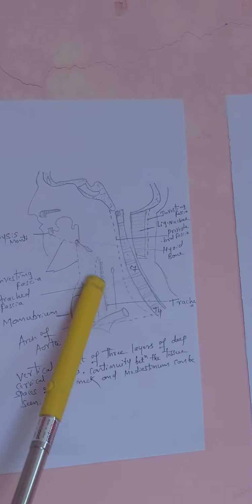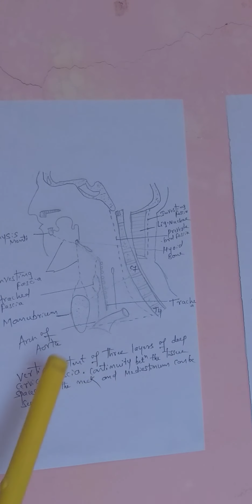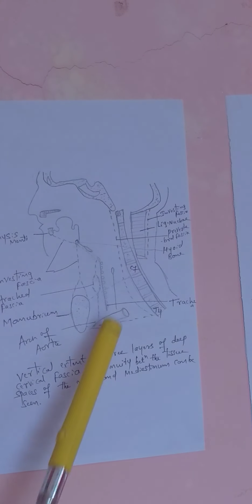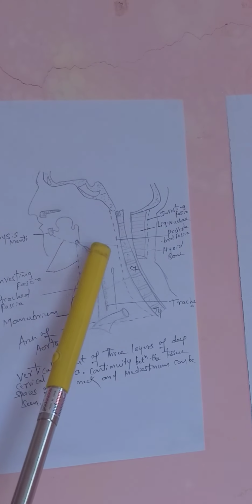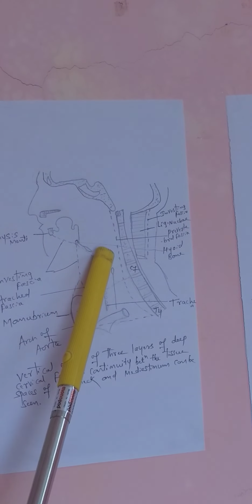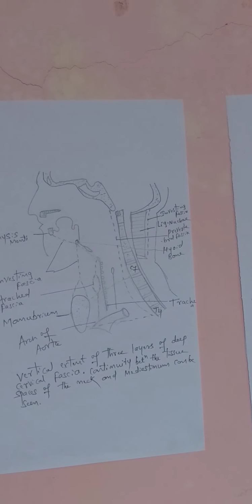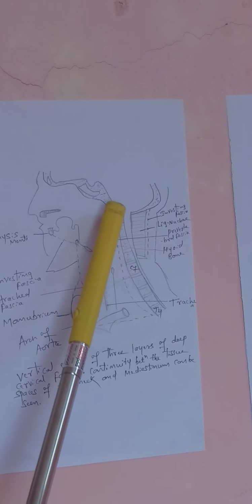Any infection may also carry from this fascia to the superior mediastinum. It runs behind the brachiocephalic vein and merges with the tunica adventitia of the arch of aorta. Superiorly, it attaches to the hyoid bone and cricoid cartilage. It is about the pretracheal fascia. Now we'll go to the prevertebral fascia.